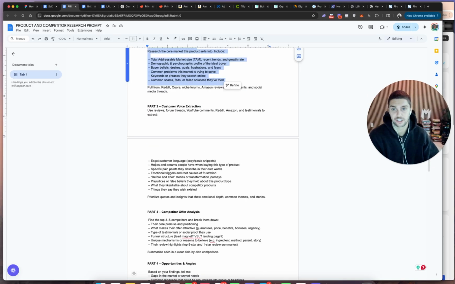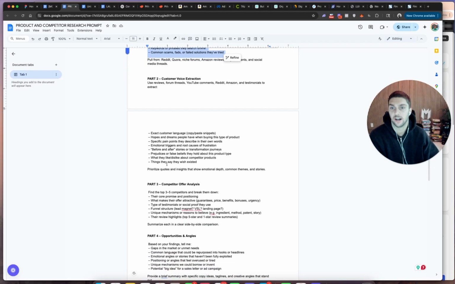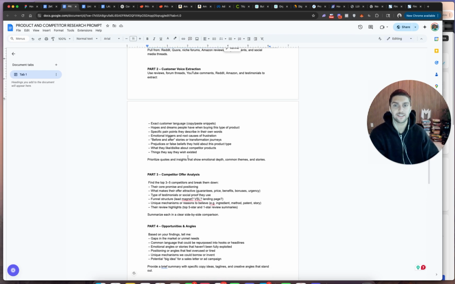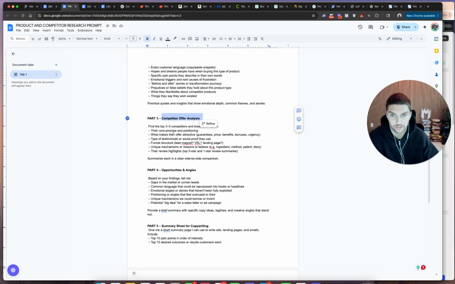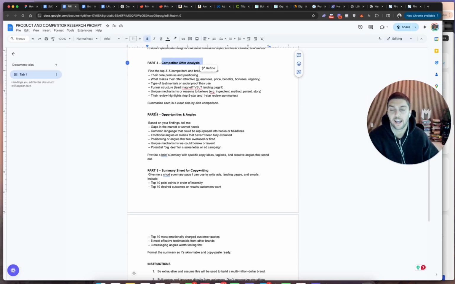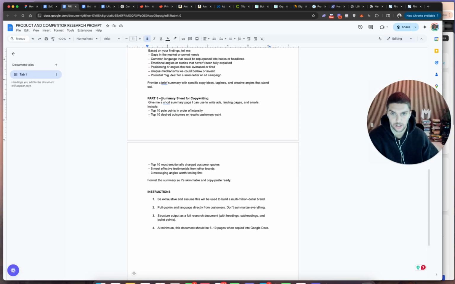Then it's going to extract the exact customer language, the hopes and the dreams of the people who want to buy this product, specific pain points, before and afters, what they like and dislike about competitors, right? So we're going to scan all the bad reviews and things they say they wish existed, right? Then we're going to break down every single offer that is on the market. We're going to get all the opportunities that we see in the market. And then we're going to have ChatGPT pretty much summarize everything we know and need in order to build a successful landing page and a successful brand that can dominate what's currently on the market.